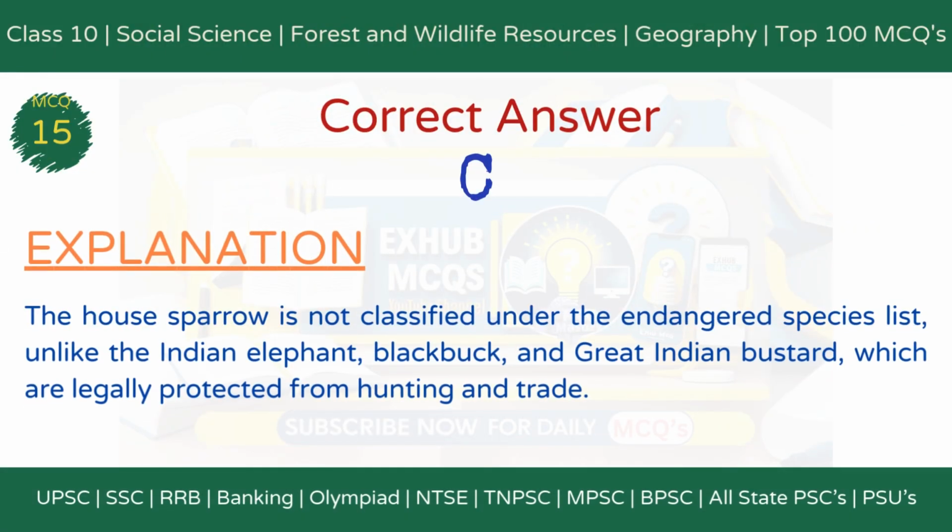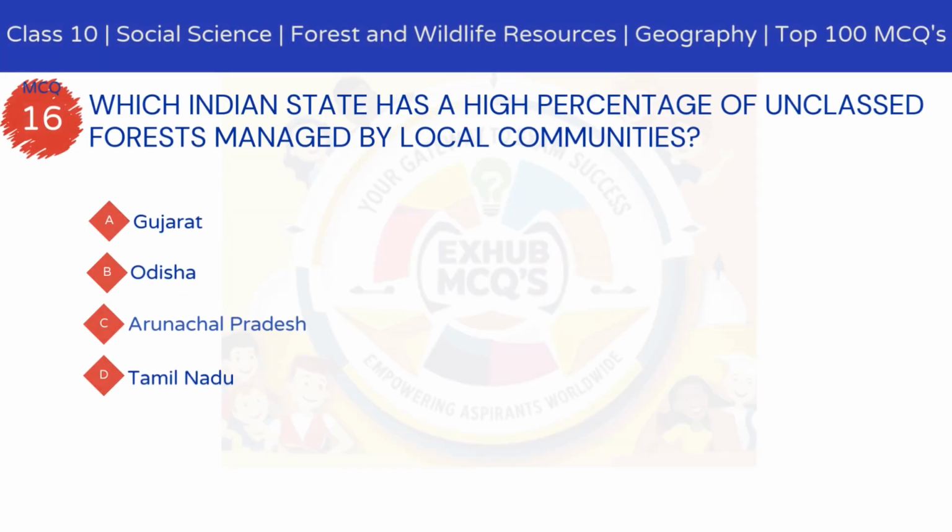The correct answer is option C, house sparrow. Explanation: the house sparrow is not classified under the endangered species list, unlike the Indian elephant, blackbuck, and great Indian bustard, which are legally protected from hunting and trade.